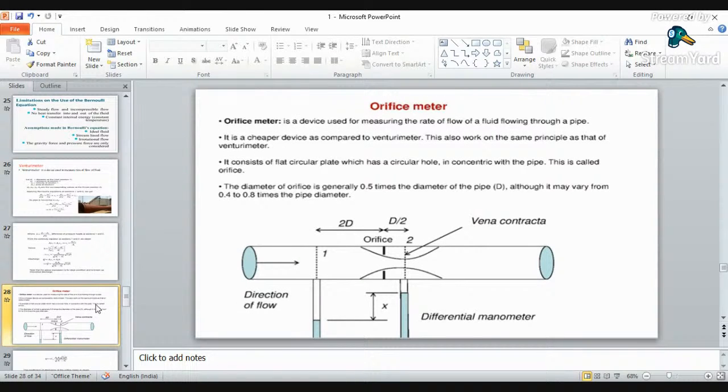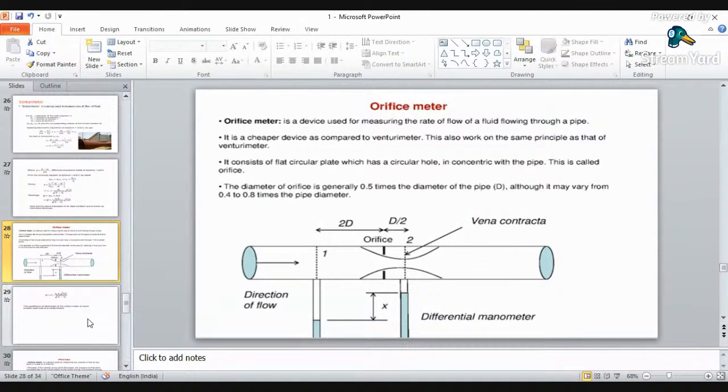Then there is one more type of meter which is again used to measure the rate of flow of the flowing fluid, and it is termed the orifice meter. The orifice meter is quite cheaper compared to the venturimeter, but it works on the same principle. Again, it is based on the principle of Bernoulli's theorem. An orifice meter is a plate-type device, a circular plate inserted in the flow direction. Again, to derive the discharge formula, we have to apply Bernoulli's equation at section 1 and Bernoulli's equation at section 2.